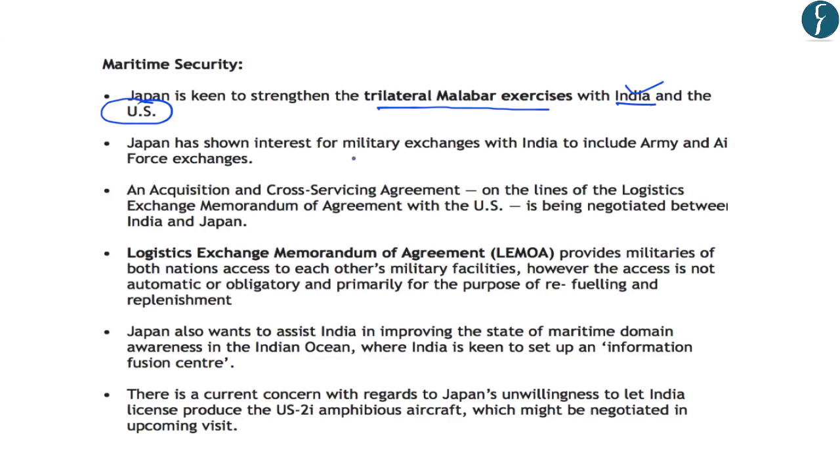Further, Japan has shown interest in military exchanges with India, and it further wants to include Army and Air Force exchanges. Further, Japan is also keen on an acquisition and cross-servicing agreement. This agreement will be based on the lines of the Logistics Exchange Memorandum of Agreement with the United States, which is briefly known as LEMOA. So India and Japan are also negotiating an agreement named the Acquisition and Cross-Servicing Agreement, which is based on the lines of LEMOA, which India and the US have recently signed.